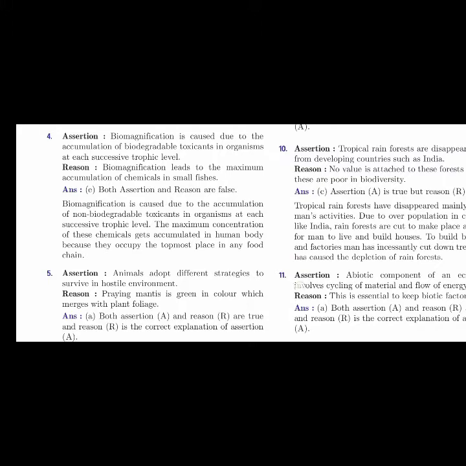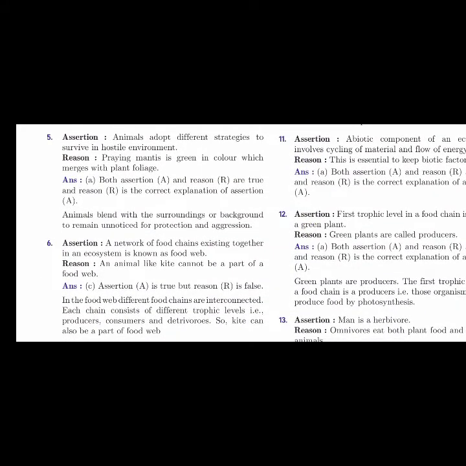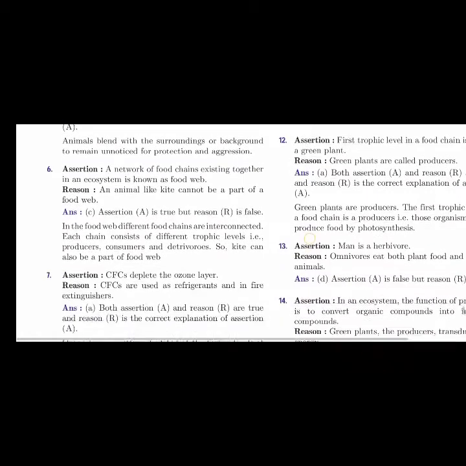Okay, so next assertion is: animals adopt different strategies to survive in hostile environments. Reason: praying mantis is green in color which merges with plant foliage. So here A and R are true. That is, the assertion and reason they have given are true. And the reason they have given is a correct explanation of that assertion. So animals blend with the surrounding or background to remain unnoticed for protection and aggression.